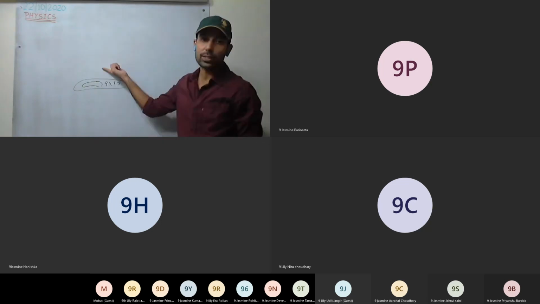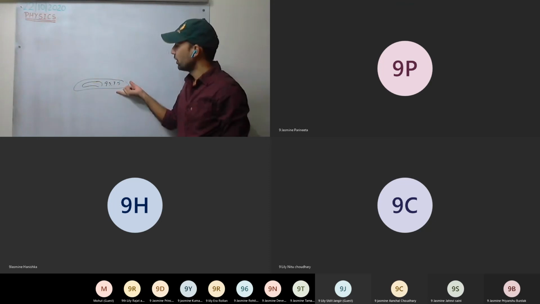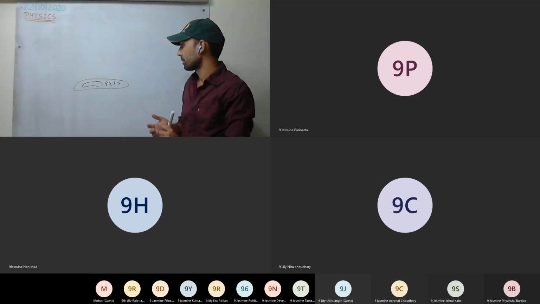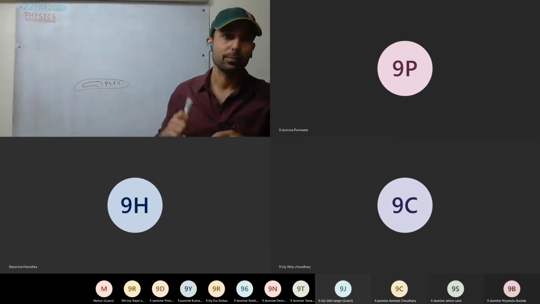Most of the water vapor is concentrated in the troposphere. The reason behind it depends on the vapor pressure.